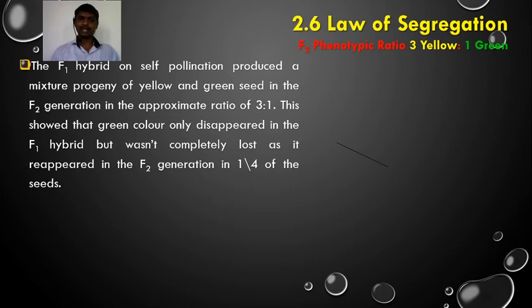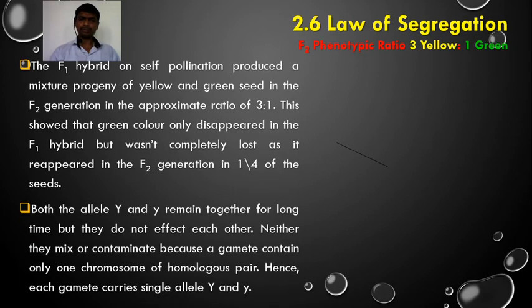This shows that the green color only disappeared in the F1 hybrid but wasn't completely lost, as it reappeared in the F2 generation in one fourth of the seeds. So what happened? Both the alleles capital Y and small y remain together for a long time but they do not affect each other. Neither do they mix or contaminate, because a gamete contains only one chromosome of a homologous pair. Hence, each gamete carries a single allele, capital Y or small y.